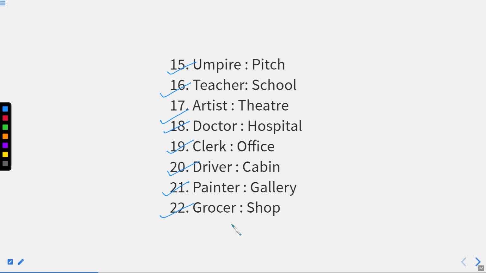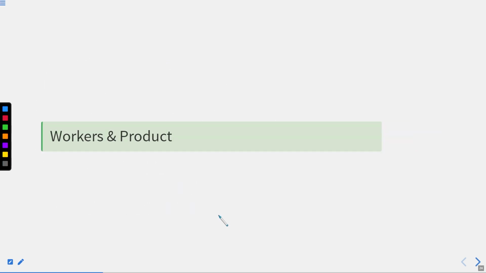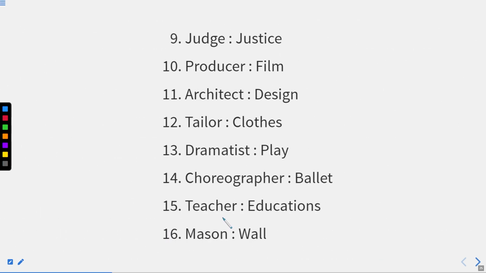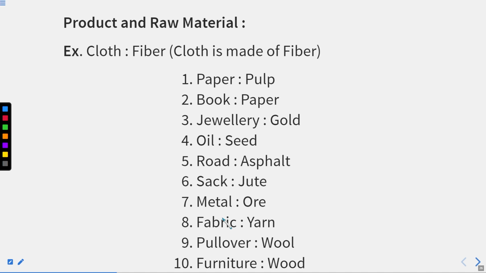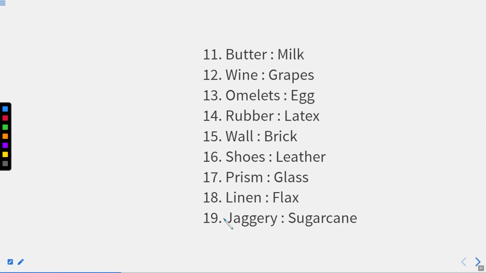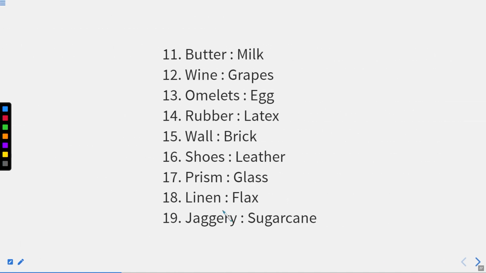Till now we have discussed workers and their product as well. Okay, now this is the point. We have a few more examples here. What are the examples? Butter we get from milk. Wine from grapes. Omelette is made up of egg.